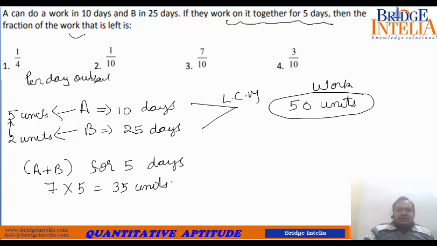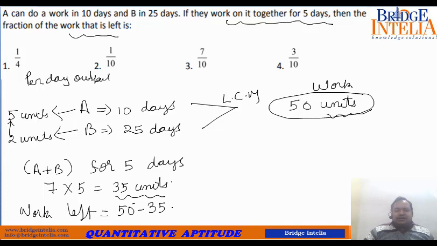So what is the work that is left? 50 is the total work. 35 is already completed. So work left is equal to 50 minus 35. 50 minus 35 is equal to what? 15.